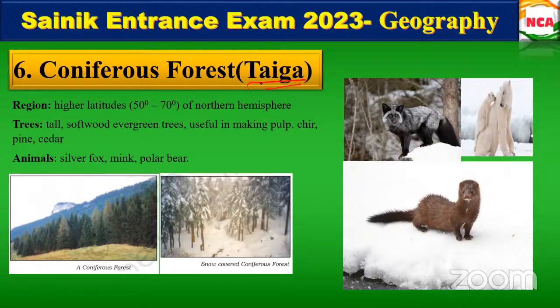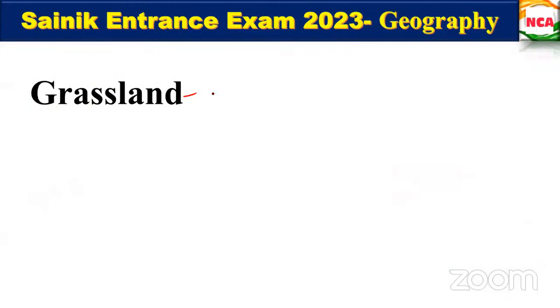So what is a grassland? It receives moderate rainfall. In this region, only grasses of moderate rainfall will grow. When you see shrubs, they are also considered somewhat like grasslands. They will also be in the grasslands only.